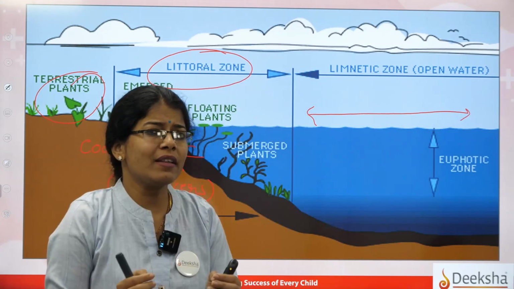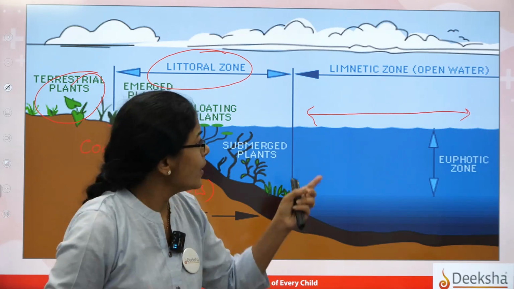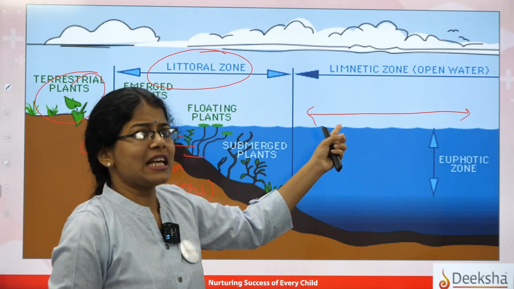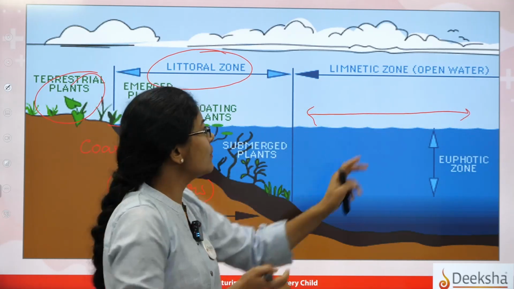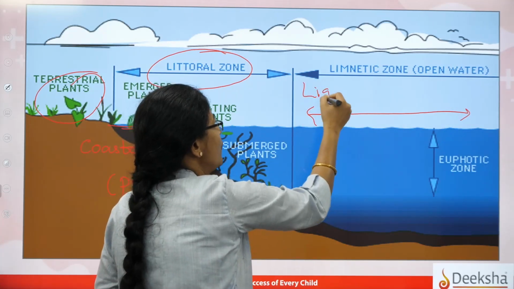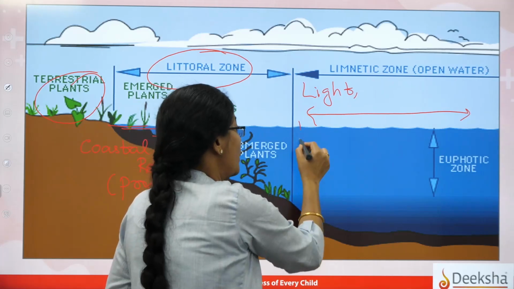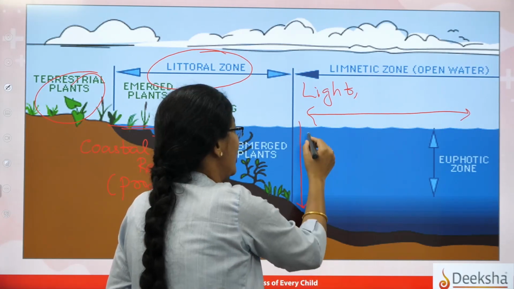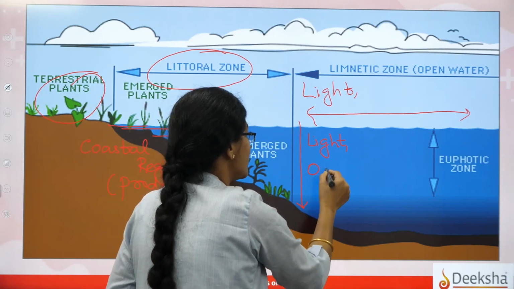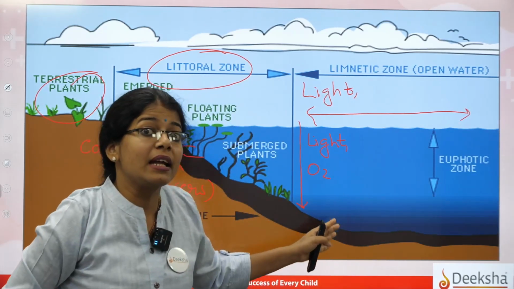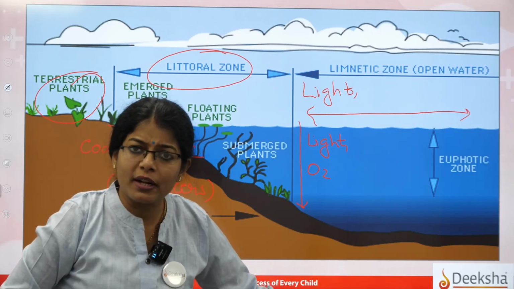Correct? You will find some cells, plants, or you can say phytoplanktons. So you will find the phytoplanktons as well as the zooplanktons. So what happens in the open water body is, light penetration will be found, and as you go down, you will find the light penetration as well as the oxygen decreasing as you go down towards the benthic region, the lower region, right?